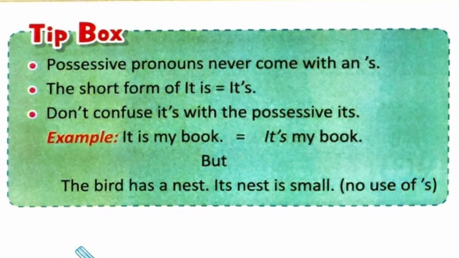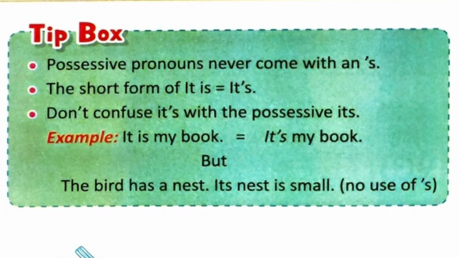The first point says, possessive pronouns never come with an apostrophe s. I have already explained to you, children, that whenever we write any possessive pronoun, ours, yours, theirs, yours faithfully, these possessive pronouns are written without an apostrophe. Whereas in the second bullet you can see the short form of it is, it's with an apostrophe. This is not a possessive pronoun, but it is an abbreviation or contraction of it is.